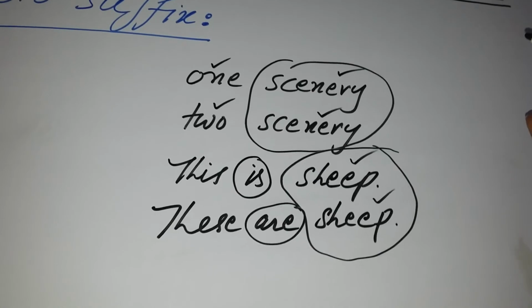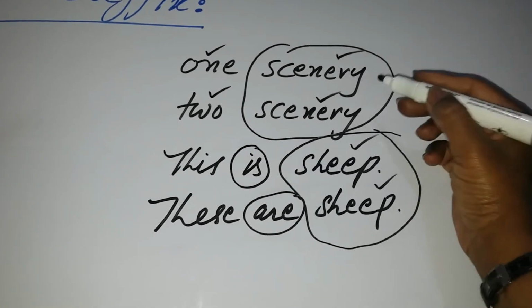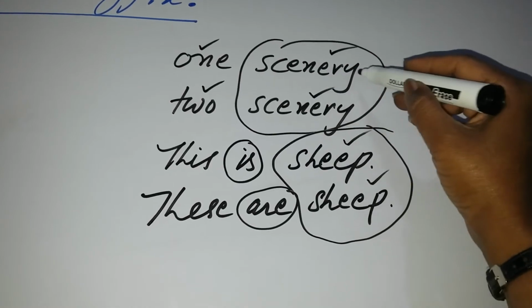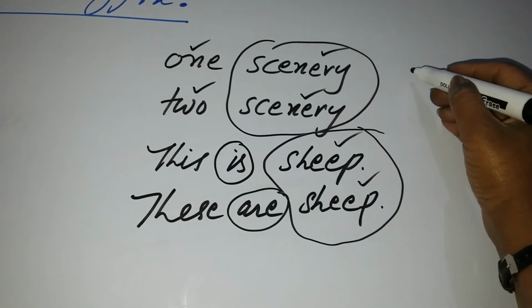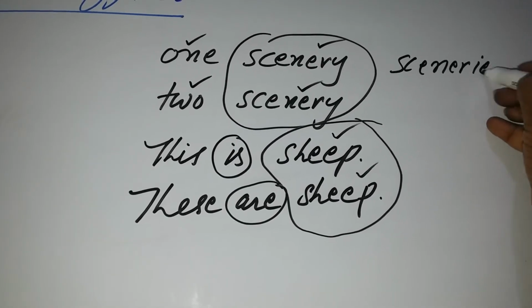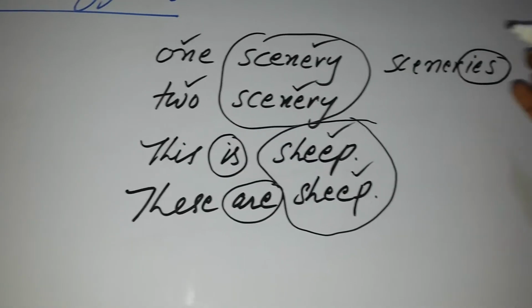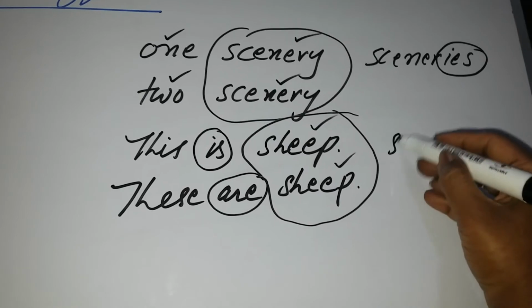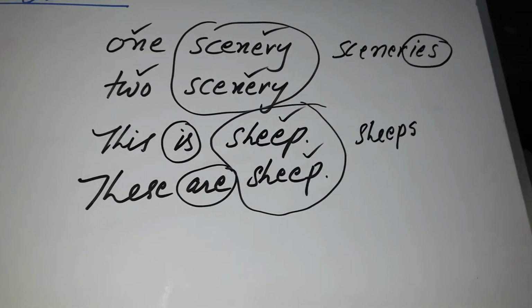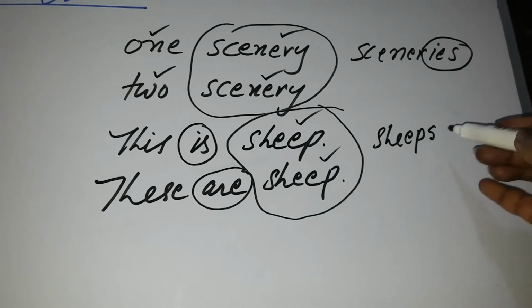According to the rules of English grammar, when we convert a singular into plural, for a word which ends with y, we convert y into ies. Similarly, if the word ends with p, we will put s after it and it will be converted into plural.